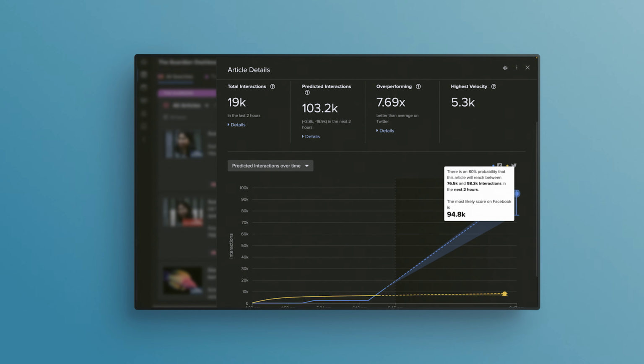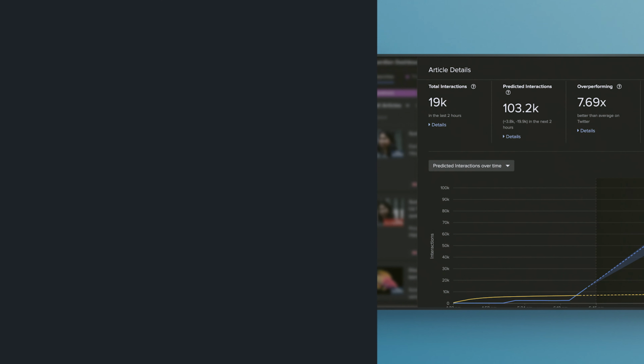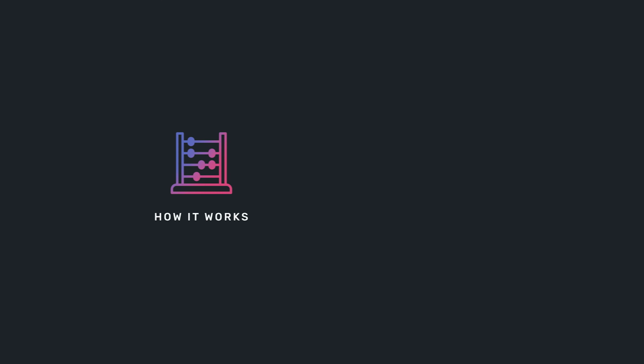Hello and welcome to this video where we look at the predicted interactions metric in NewsWhip Spike. We'll review how the metric works and some potential use cases for it.